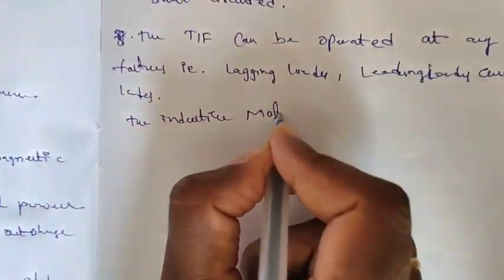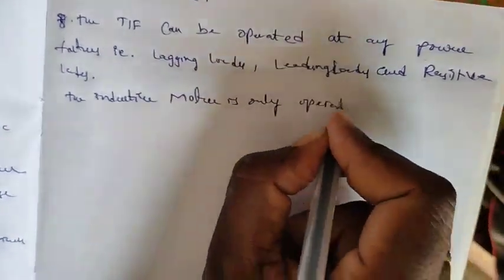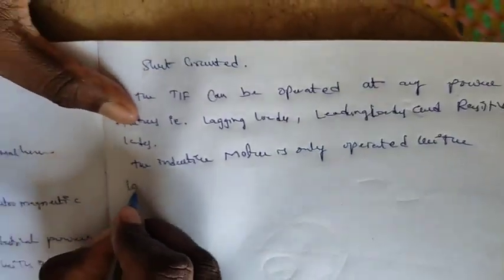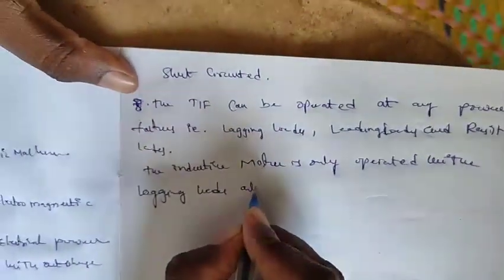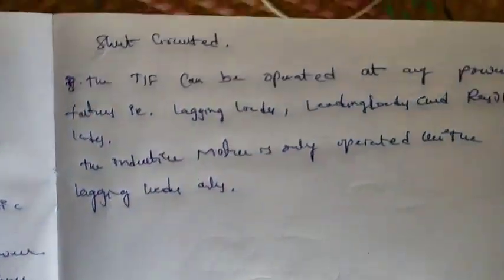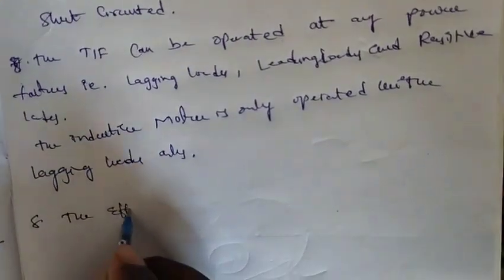But the induction motor is operated with lagging loads only.